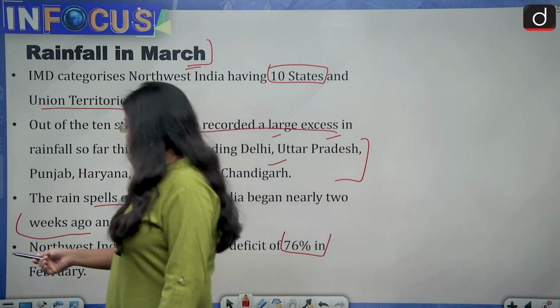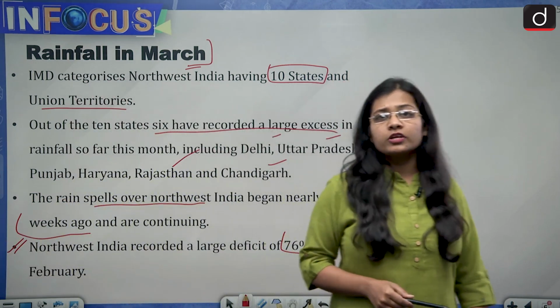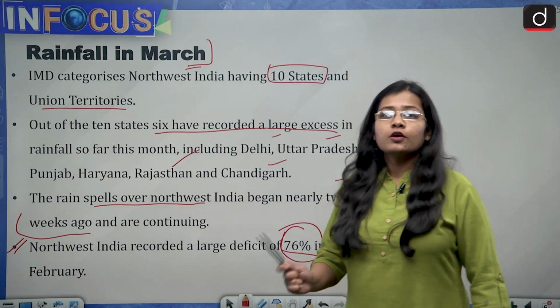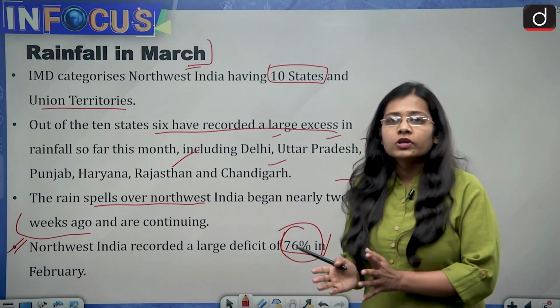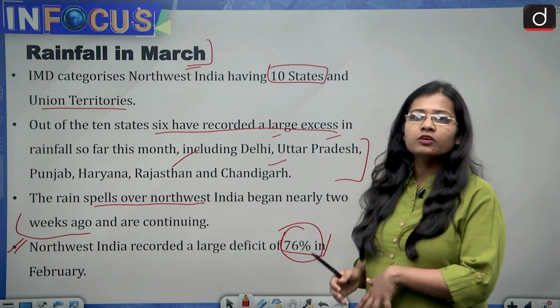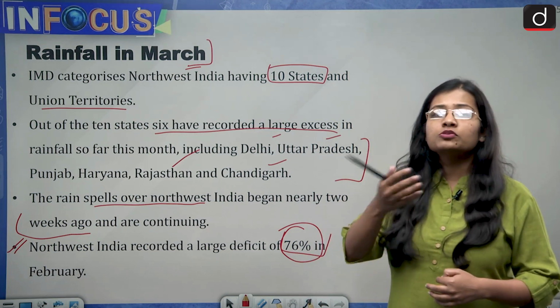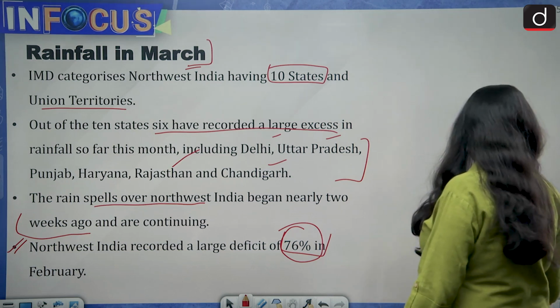On one hand, we have the last month, February 2023, when there was a 76% deficit in rainfall. Contrary to this, in the next month, March 2023, we are seeing excess rainfall, much more than was expected in the month of March.